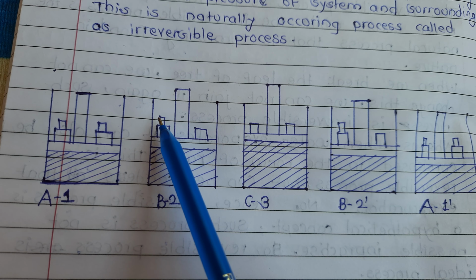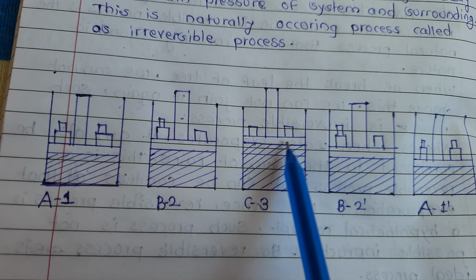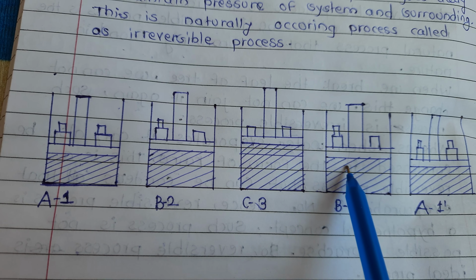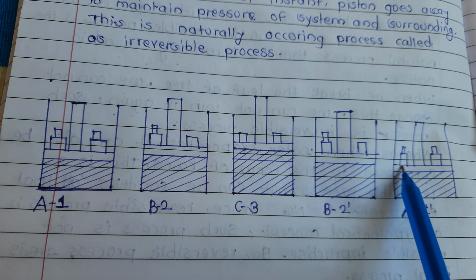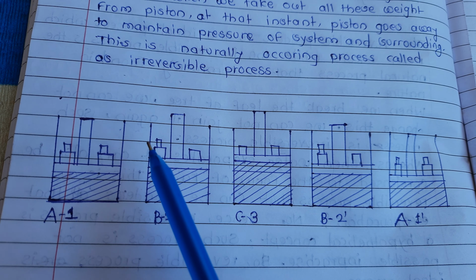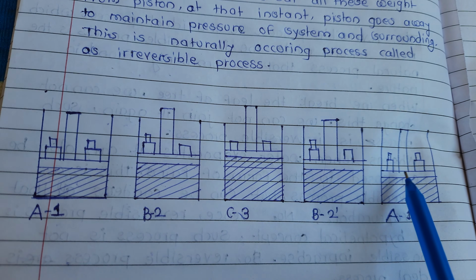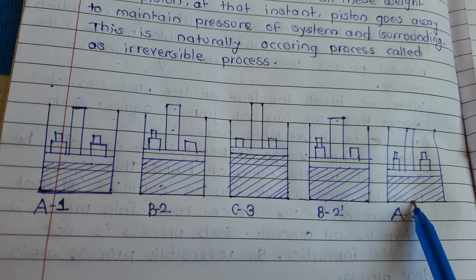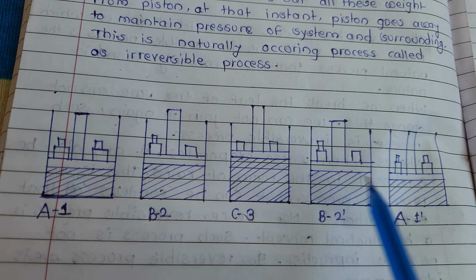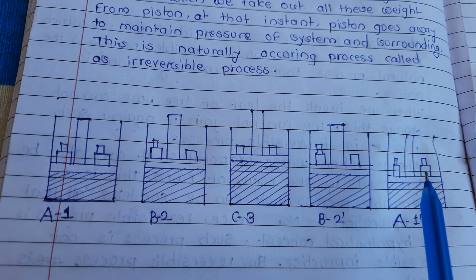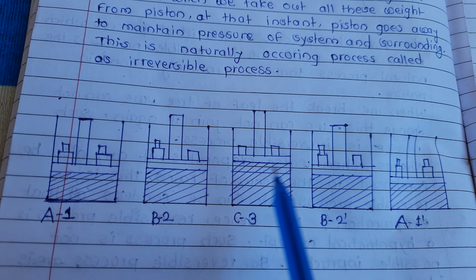When we put again one weight here, volume decreases. When we put all these weights as they were, volume again decreases. This position is the same as this position.